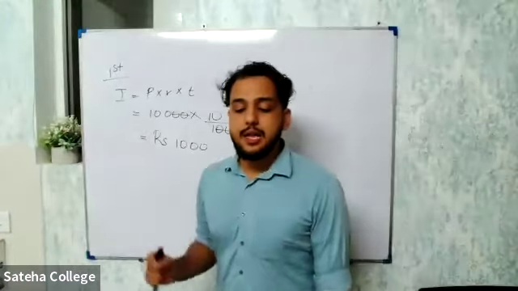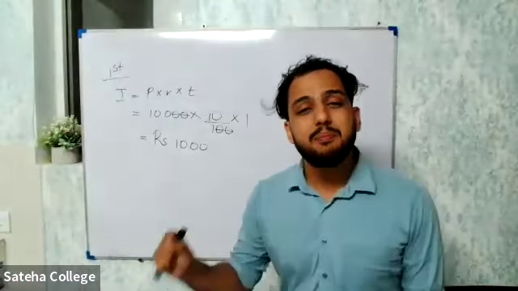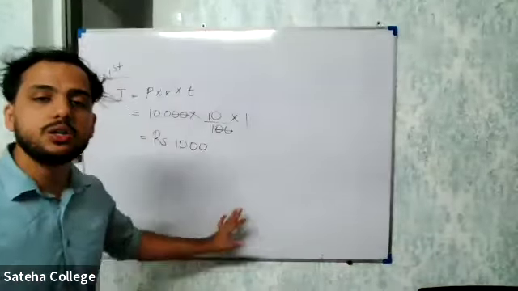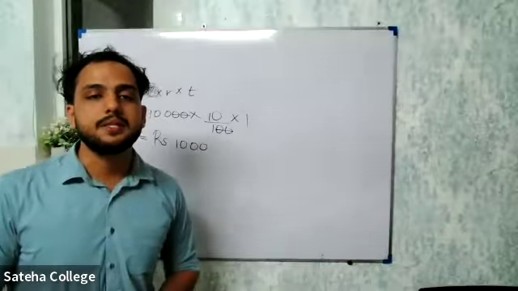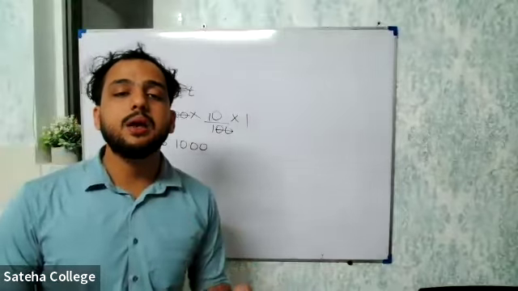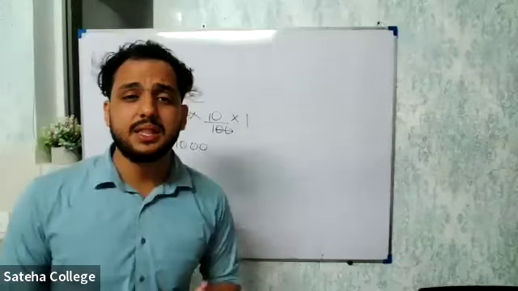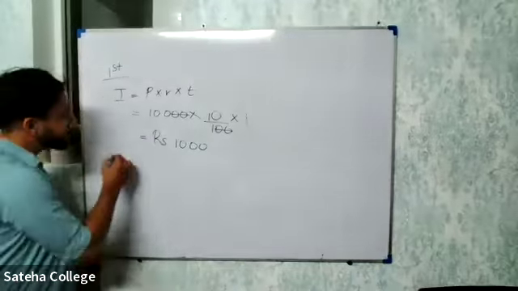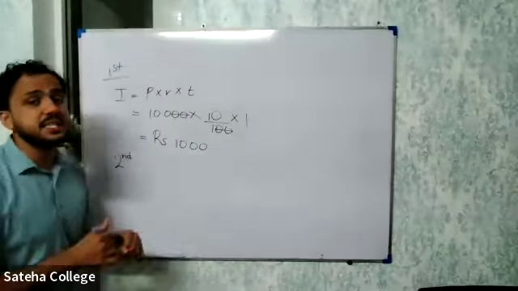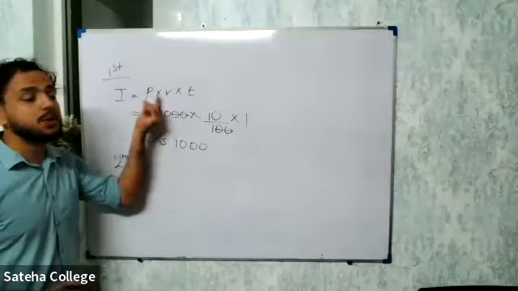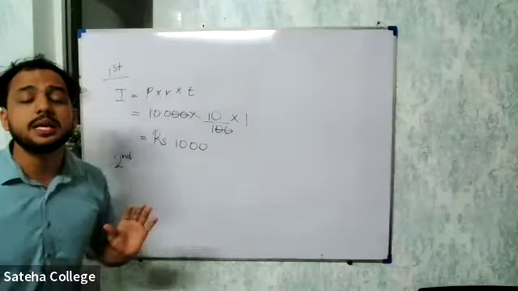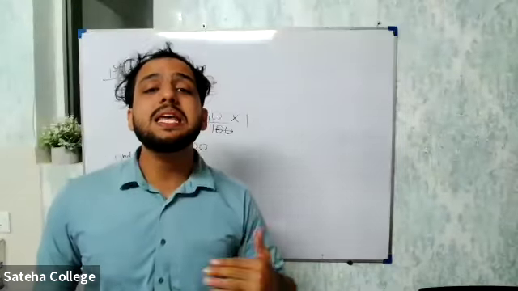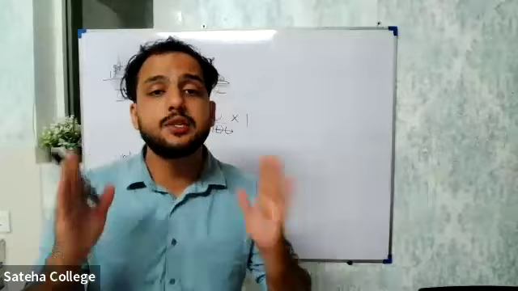Now, if you are calculating the interest on the simple interest method, what will happen? For the second year also, the interest will be 1,000 rupees. But here it is calculated on the compound interest method. Compound interest method means what happens? Now for the first year, we calculated the interest. What was the principal amount? 10,000. In compound interest, what happens? The principal amount increases. It is not a fixed value.